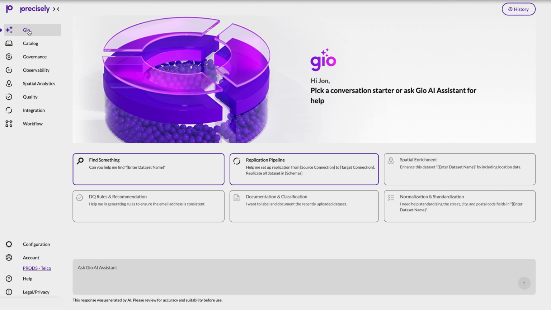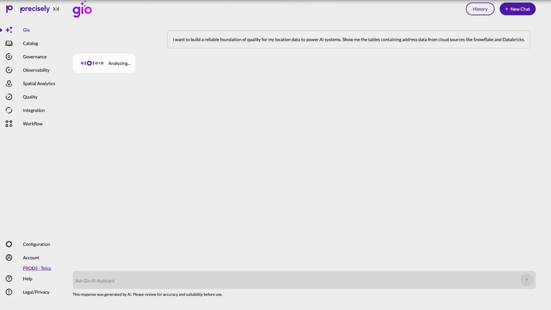I'll start with Geo AI Assistant to better understand what address data I have available. While I could navigate to Suite's catalog to start to explore my data, conversational search makes a great entry point for business and technical users alike. I'll start a conversation with Geo about what kind of data I'm looking for and why.